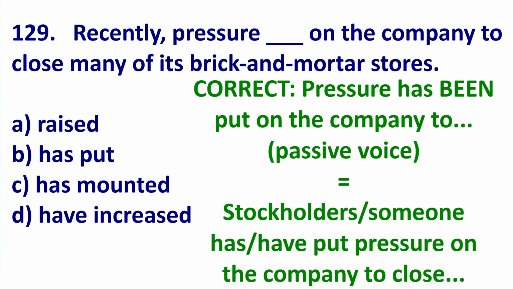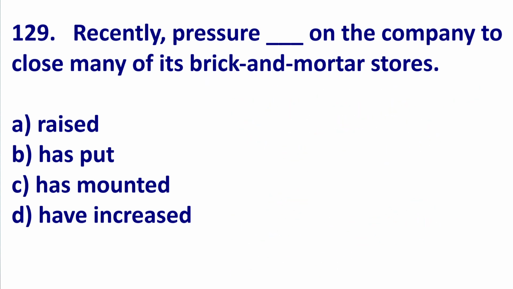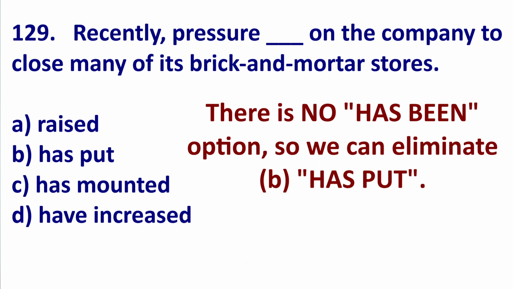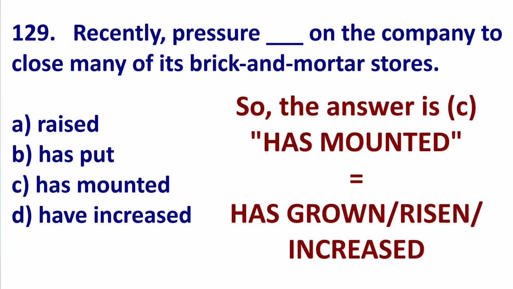It would mean stockholders have put pressure on the company, pressure has been put on the company. But we don't have has been. So once again, this is an active sentence if we use has put and there's no object. Put needs an object. As a result, has mounted is the answer.